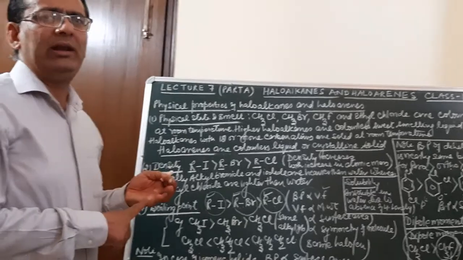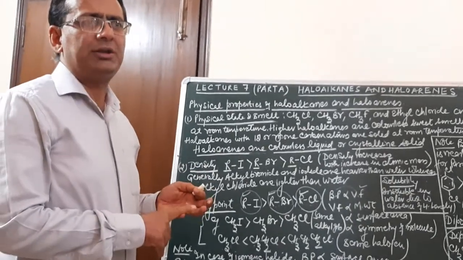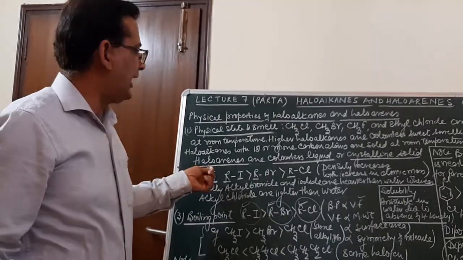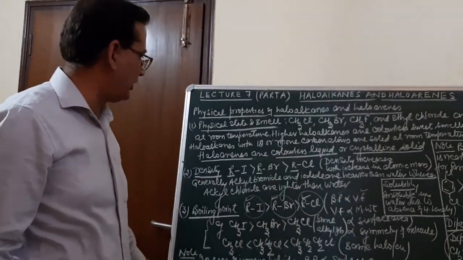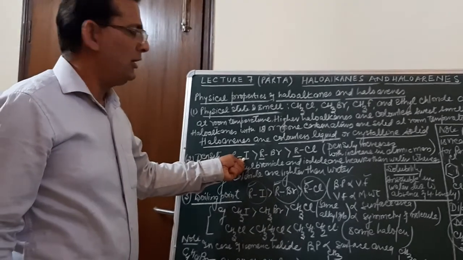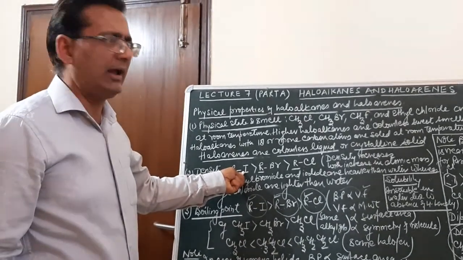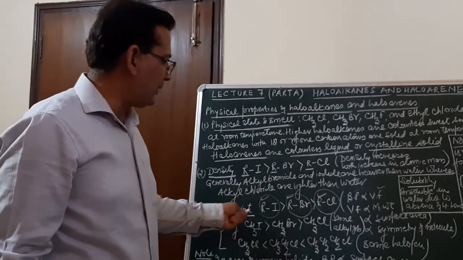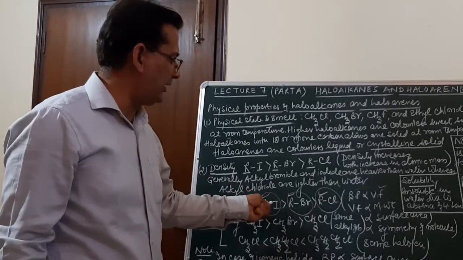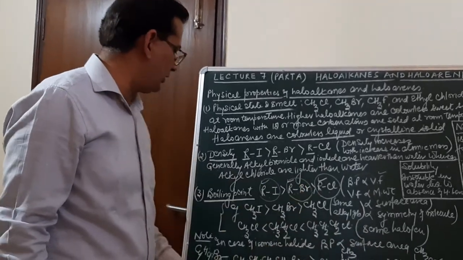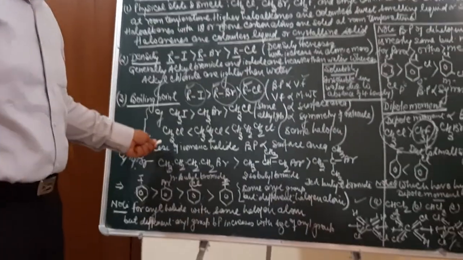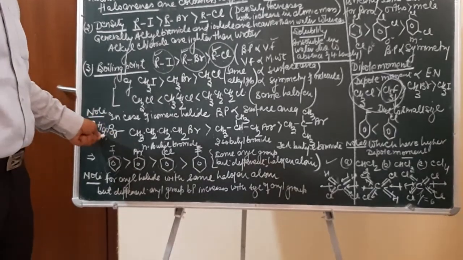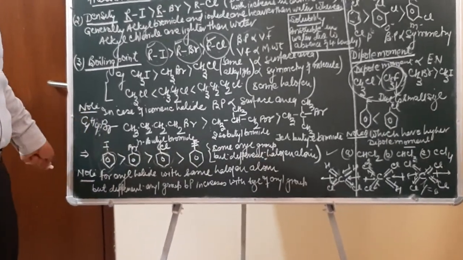Remember, lower haloalkanes or haloarenes are gases. Up to C18 they are liquid or sometimes solid. Higher members are normally solid. Haloarenes are colorless liquids or crystalline solids. Density: the higher the mass of the halo group, or the larger the halo group, if the alkyl groups are the same, the more the density. Boiling point: if the alkyl groups are the same and the halo groups are different, iodo will have more than bromo, more than chloro. And if the halo groups are the same, the larger the size of the alkyl group, the more the boiling point. For isomeric haloalkanes, it depends upon the surface area.